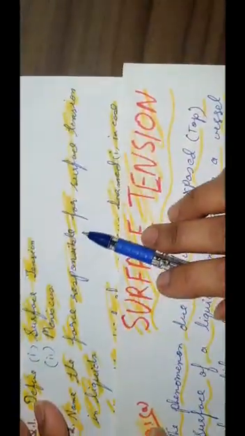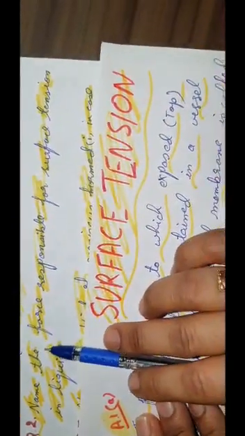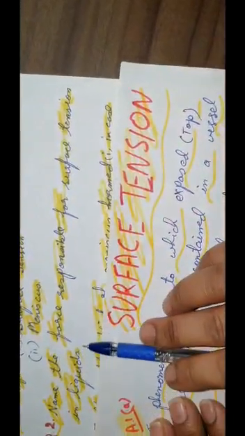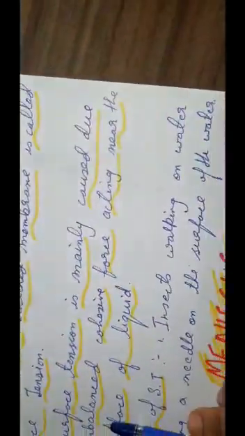Question number 2: name the force responsible for surface tension in a liquid. Answer: the force responsible for surface tension in a liquid is the unbalanced cohesive force acting near the top surface of the liquid.